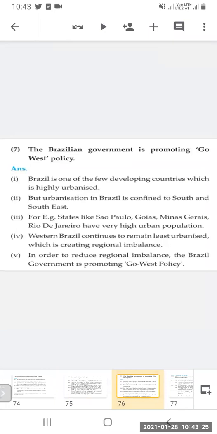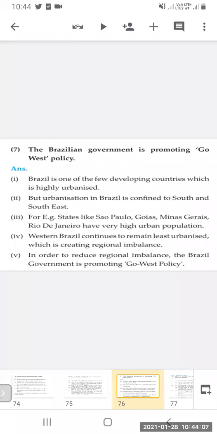The Brazilian government is promoting the Go West policy. Now we have already studied this. Brazil is one of the few developing countries which is highly urbanized, but urbanization in Brazil is confined to the south and southeast. Rapid urbanization is there in Brazil, but it is limited to the region of south and southeast only. For example, states like Sao Paulo, Goiás, Minas Gerais, Rio de Janeiro have very high urban population.